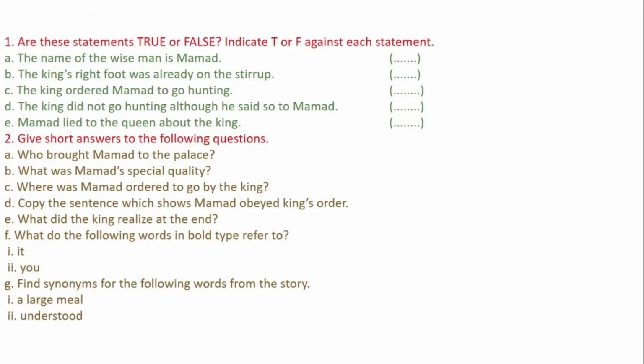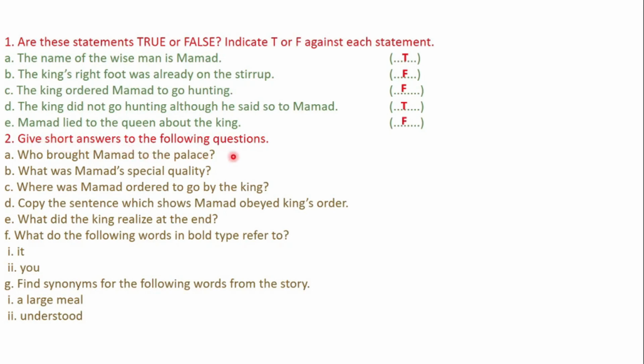Now let's look at the activity. The first one. Are these statements true or false? Indicate T or F against each statement. The first one. The name of the wise man is Muhammad. It is true. The king's right foot was already on the stirrup. It is false. The king ordered Muhammad to go hunting. It is false. The king did not go hunting although he said so to Muhammad. True. Muhammad lied to the queen about the king. False.